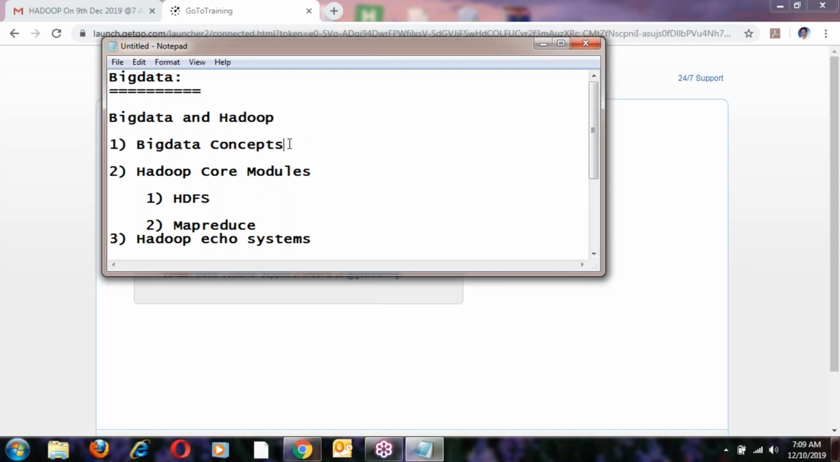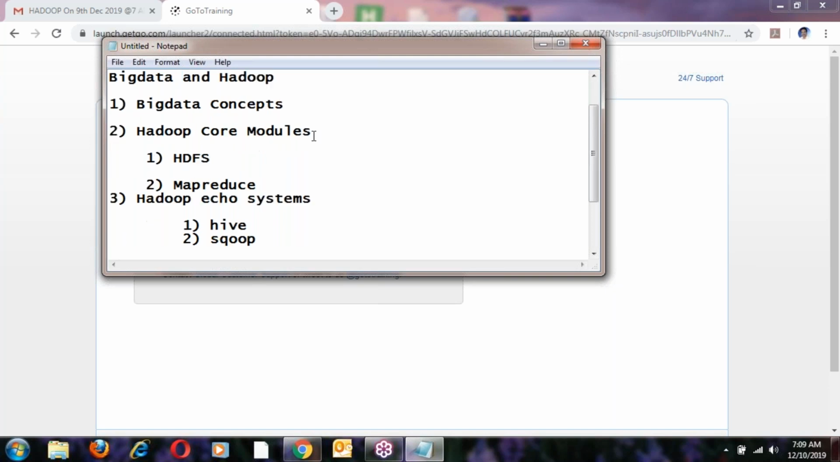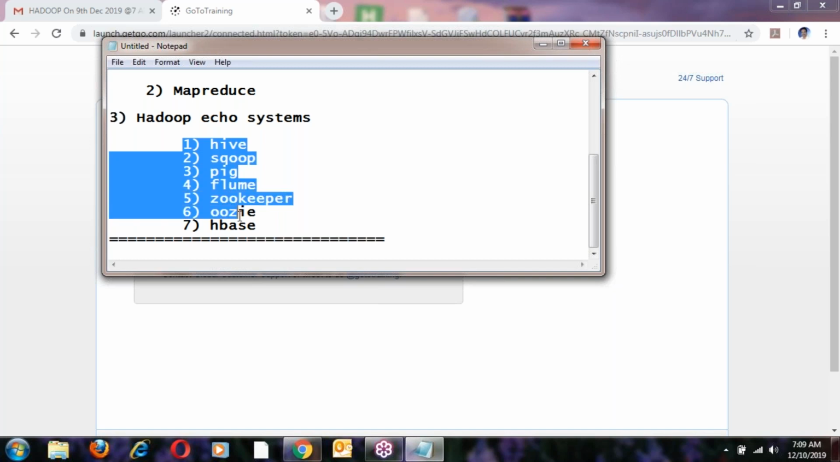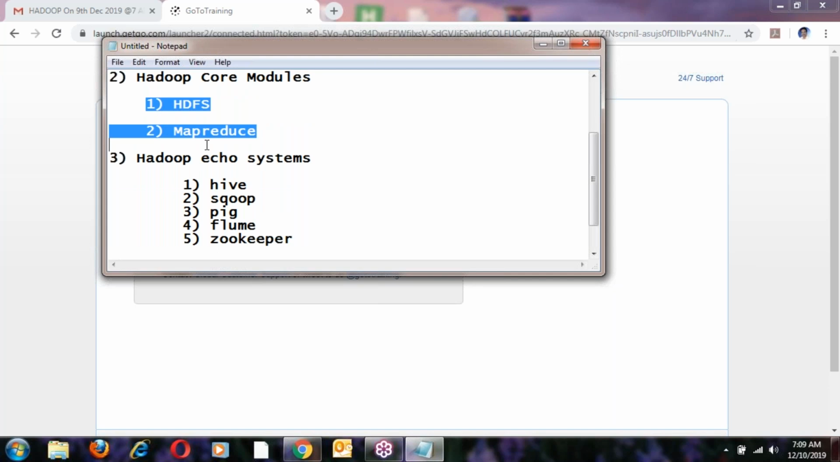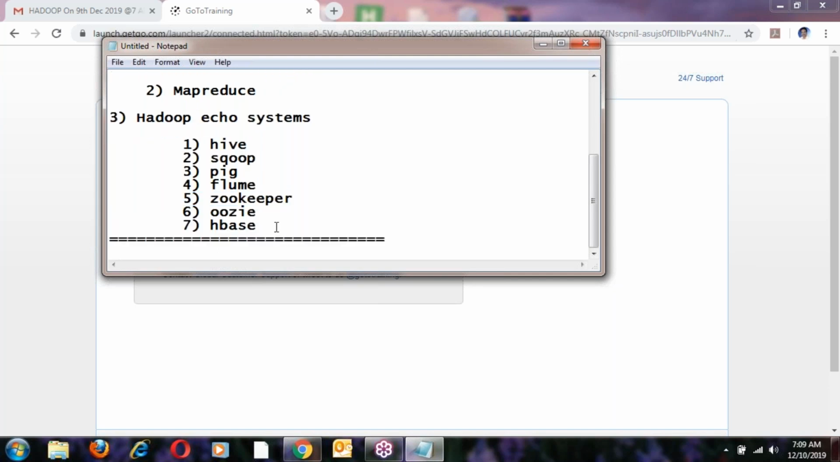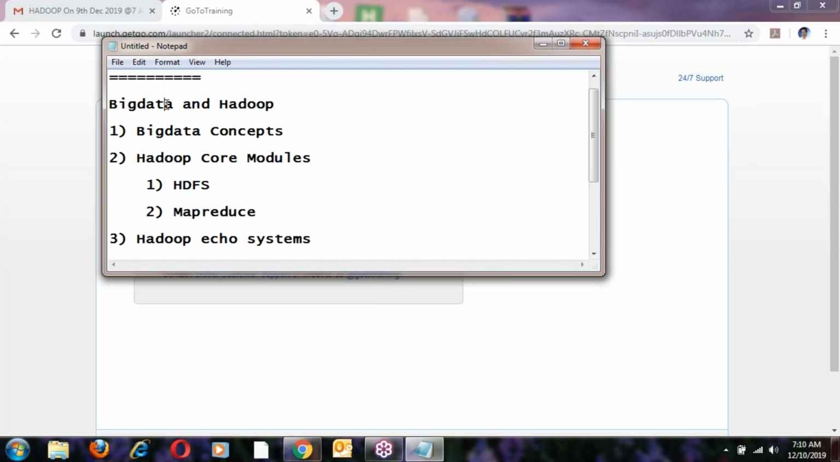So first big data concepts, next Hadoop core modules, in this HDFS and MapReduce, next Hadoop ecosystems: Hive, Scoop, Pig, Flume, Zookeeper, Oozie, and HBase. These 7 ecosystems and these 2 core modules, a total of 9 modules, we are going to discuss. Okay, let us start.